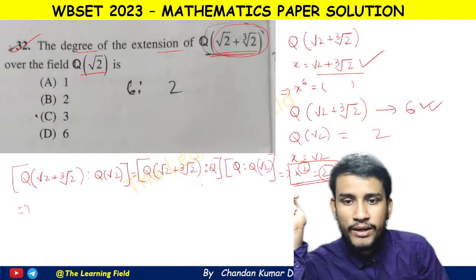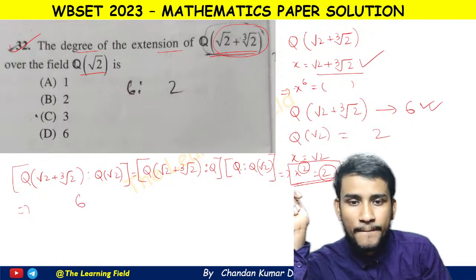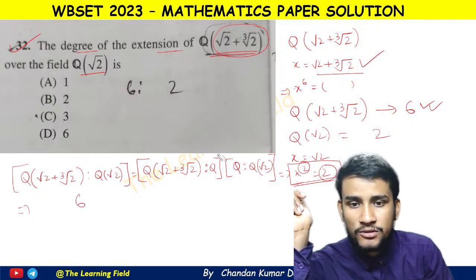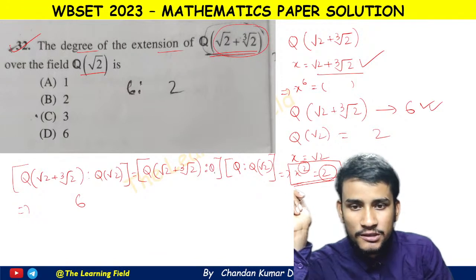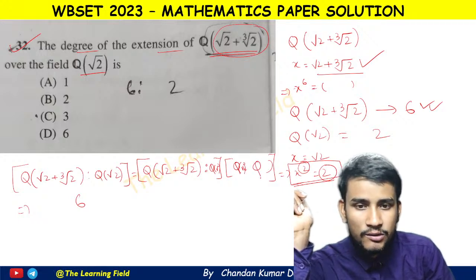So what is its value? Its value is given as 6, and we have to find, sorry, this is cube root 2, this is q over root 2 and q root 2 over q.